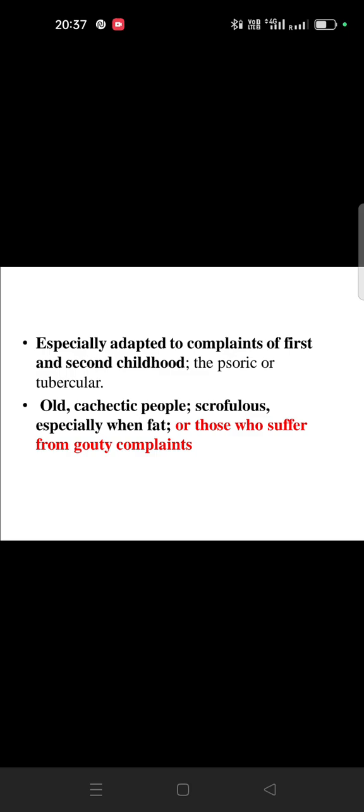Another symptom: old cachectic people. What does cachectic mean? Those persons who are very lean and thin, looking completely thin like wood, and especially scrofulous and especially when fat. But when the person is fatty, then he will have a scrofulous problem. It means a scrofulous constitution, with involvement or enlargement of the glands. Any gland: it can be mammary glands, parotid glands, thyroid gland, anything.